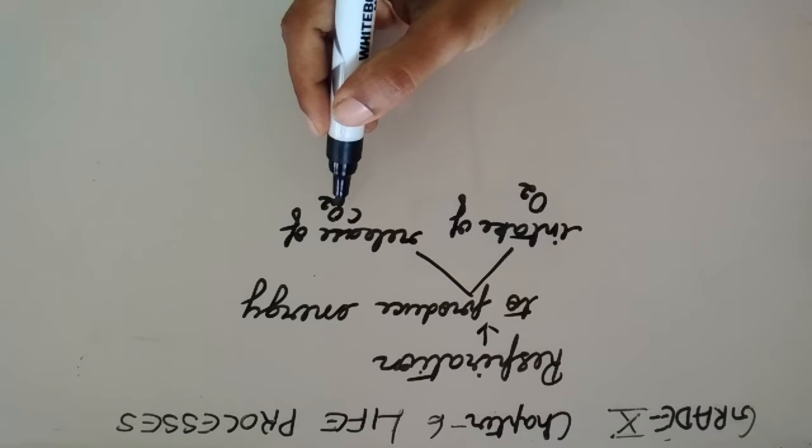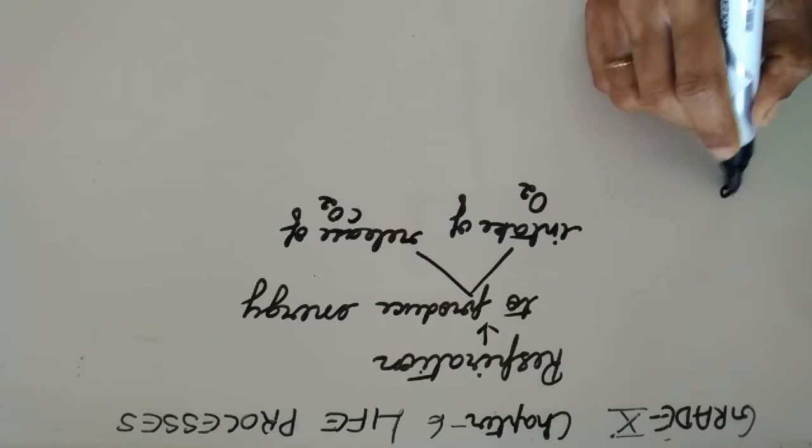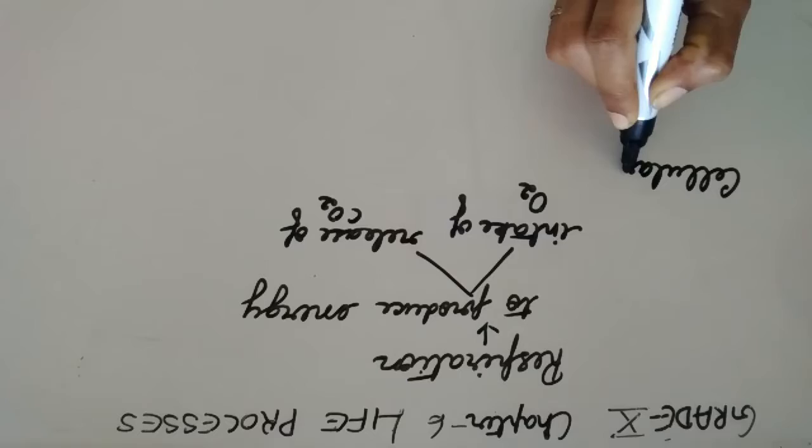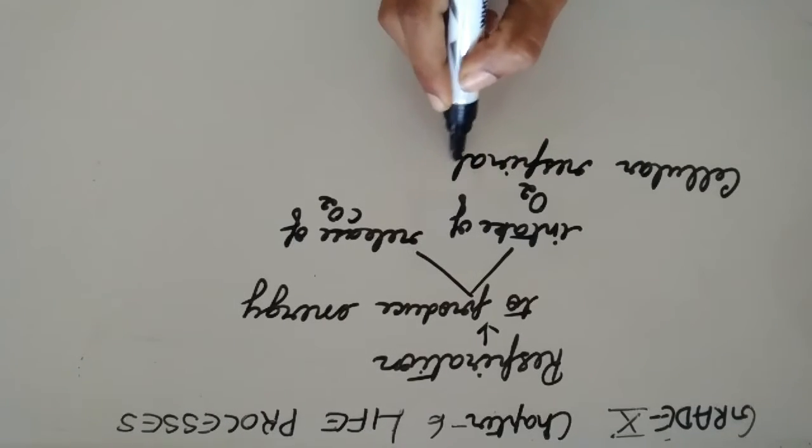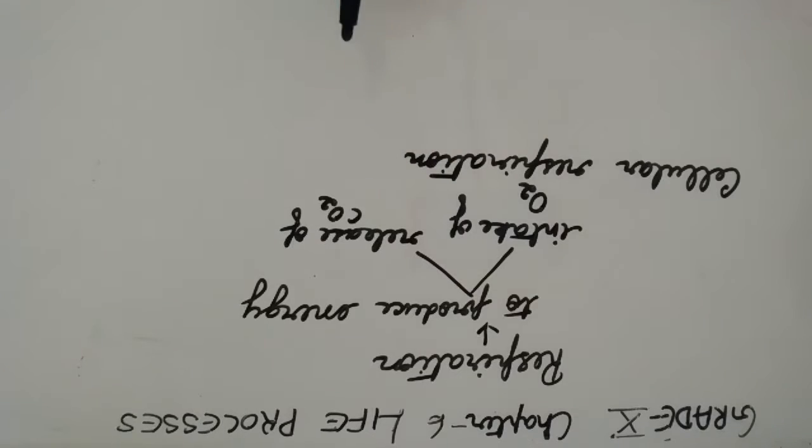Now, let us learn the term cellular respiration. What is cellular respiration?